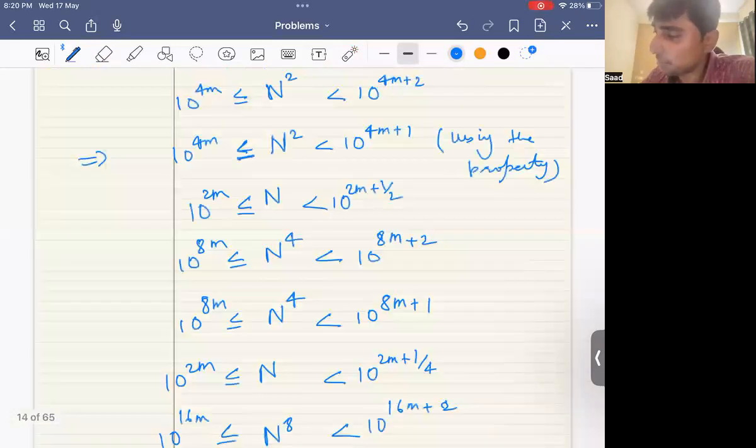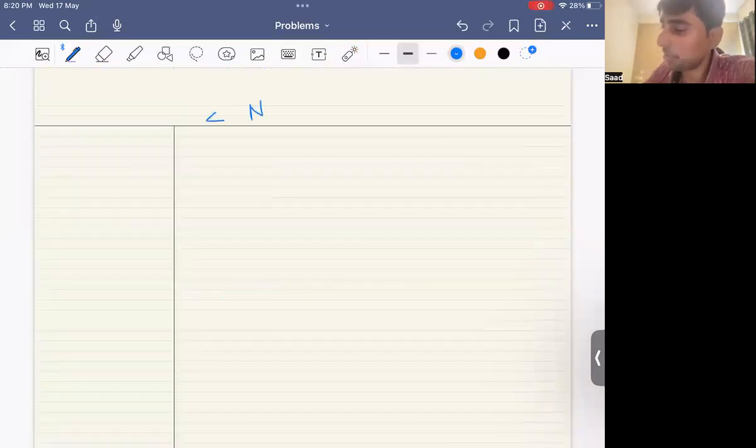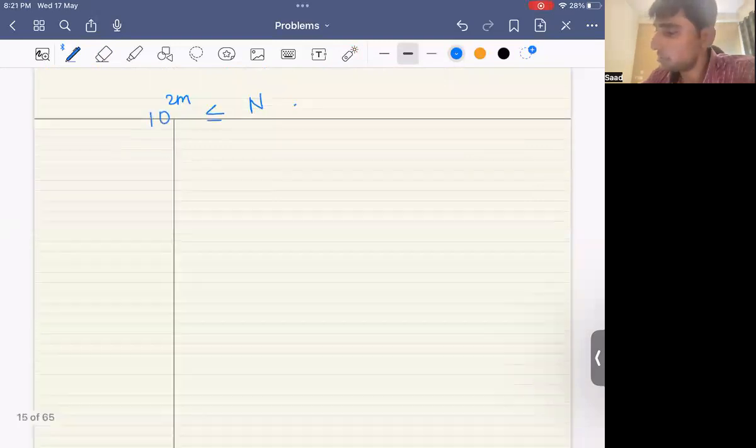And, well, if you like generalizing and inductively, you can prove that n lies between 10 to the power 2m to 10 to the power 2m plus 1 upon 2 to the power k for every positive integer k.